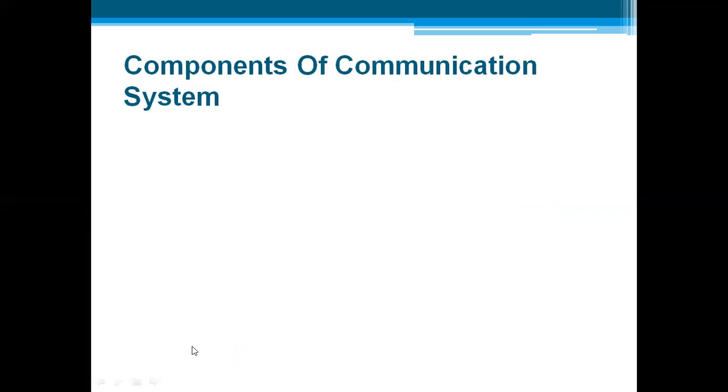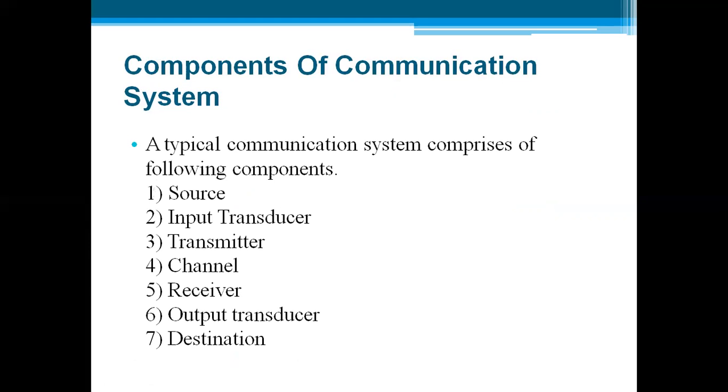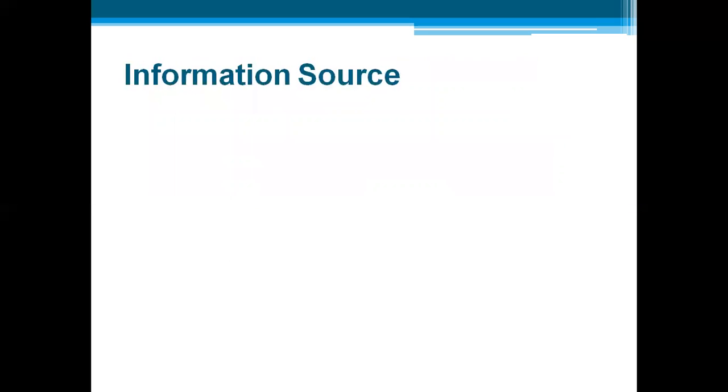Then the components of the communication system. A typical communication system is comprised of the following components: the source, input transducer, transmitter, channel, receiver, output transducer, and the destination. So let's have a brief discussion on each and every point.